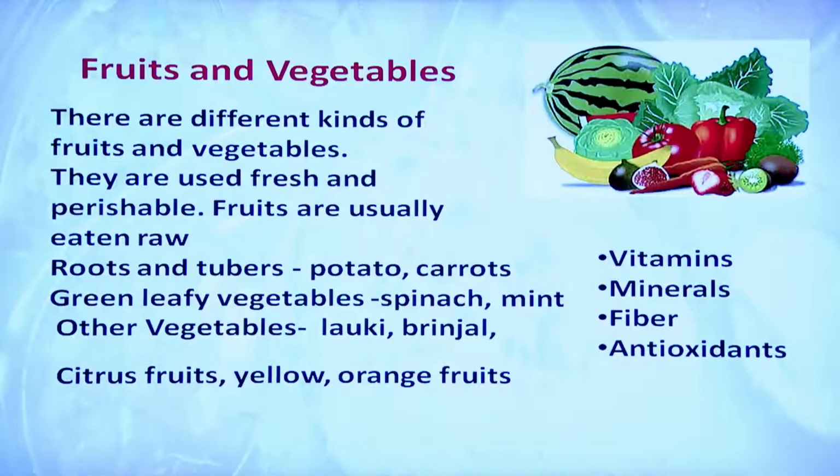Now, the fourth food group we will talk about is fruits and vegetables. Fruits and vegetables are an array of colors, array of flavors, array of textures. Why am I stressing on these?